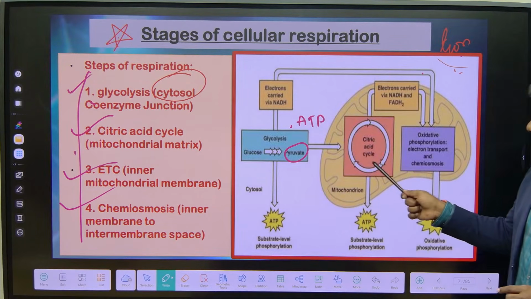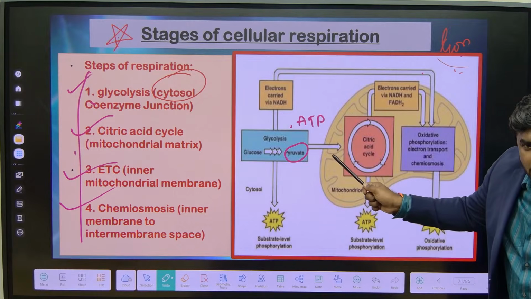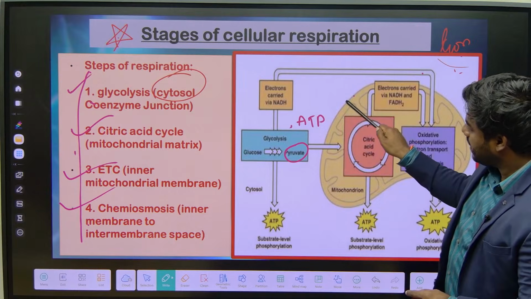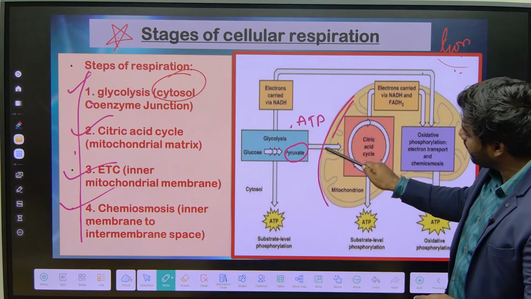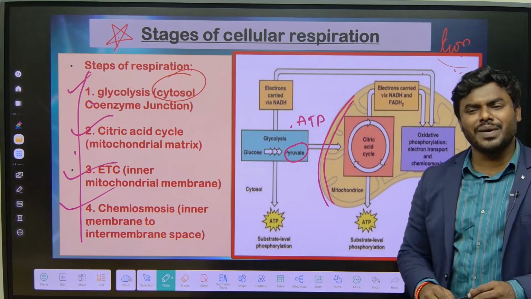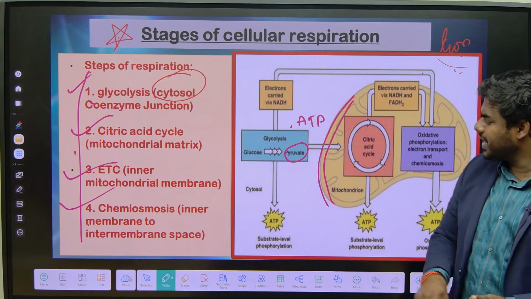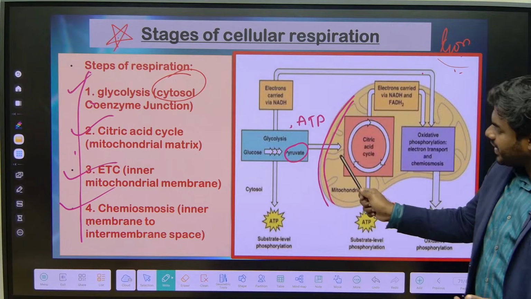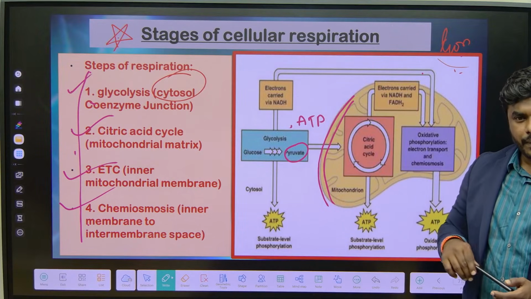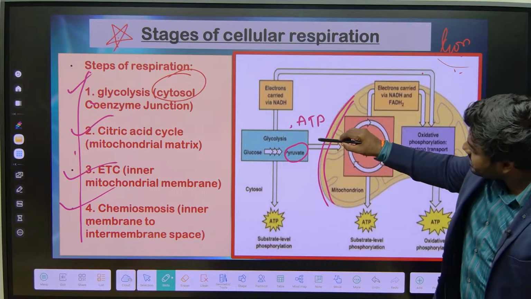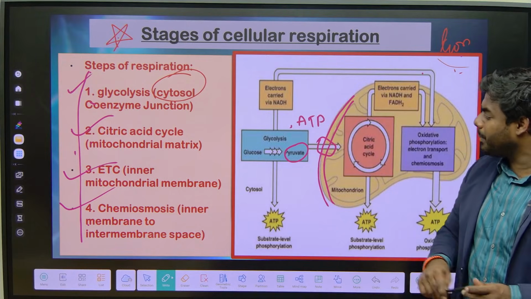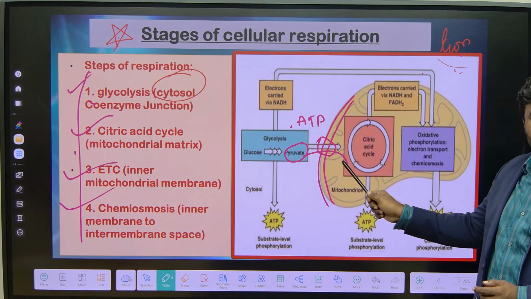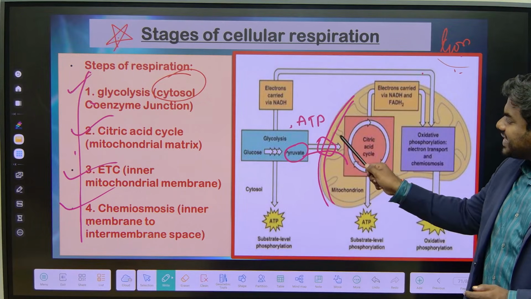Now pyruvate is entering where? Mitochondria. Mitochondria has how many membranes? Outer membrane and inner membrane. As you all know very well, the outer membrane is permeable. We read that in cell biology. The inner membrane is impermeable. Now my question is, how can pyruvate enter into the mitochondria? By using certain transporters, which we call pyruvate translocase. We'll see that. Then pyruvate enters the mitochondria and gives rise to acetyl-CoA.